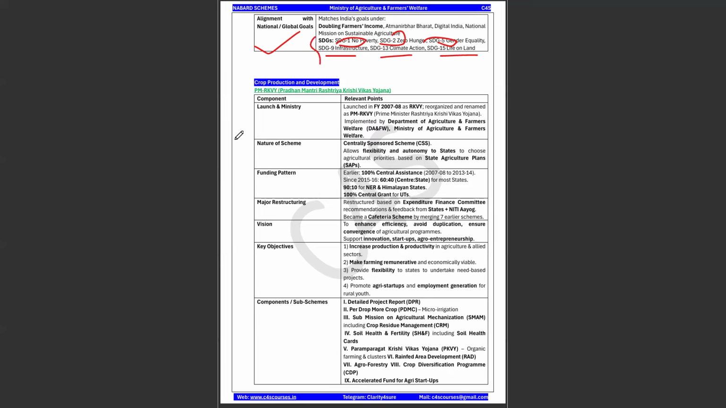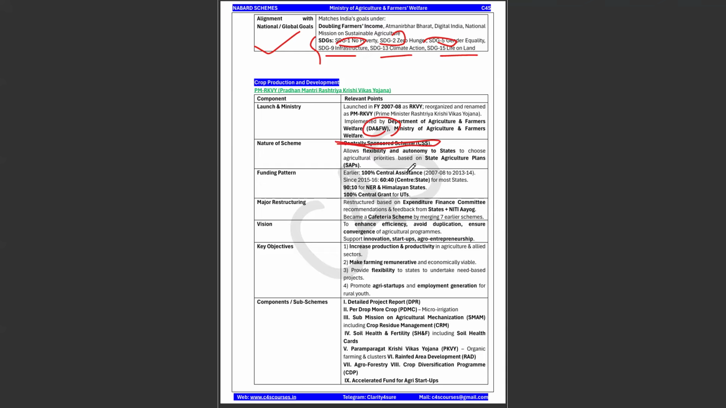Okay. Next, we will go to the crop production and development aspect. Here, the first scheme would be Pradhan Mantri Rashtriya Krishi Vikas Yojana. Okay, this was launched in the year 2007-2008, and it has been reorganized, or renamed, as Pradhan Mantri Rashtriya Krishi Vikas Yojana. We know it is implemented by the Ministry of Agriculture and Farmers Welfare. Nature of scheme: it is a centrally sponsored scheme.